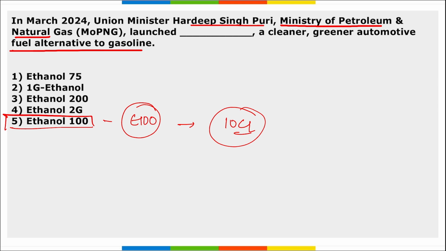And in the initial phase, these will be available. This Ethanol 100 will be available in Maharashtra, Karnataka, UP, Delhi and Tamil Nadu.